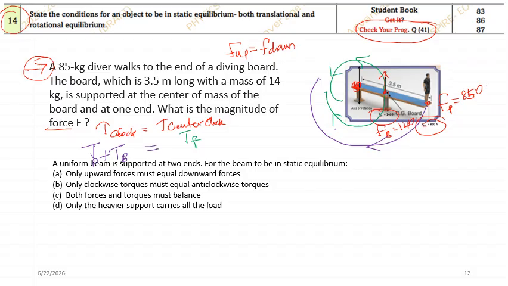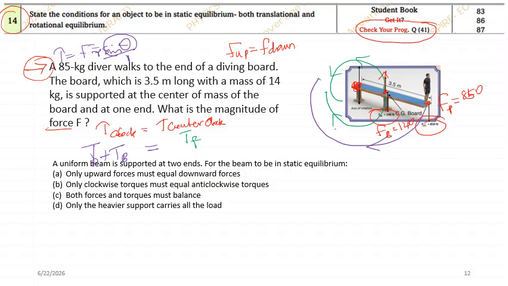So what is the idea? Torque clockwise will be equal to torque counterclockwise. Torque of the person plus torque of the board will be equal to torque of the force exerted. Okay, so that is the idea. Now let us write again. We are using the same equation, torque equal to F r sine theta. Here also I am ignoring the sine theta part because it is sine 90, which becomes 1. So I will be mentioning only F and R.